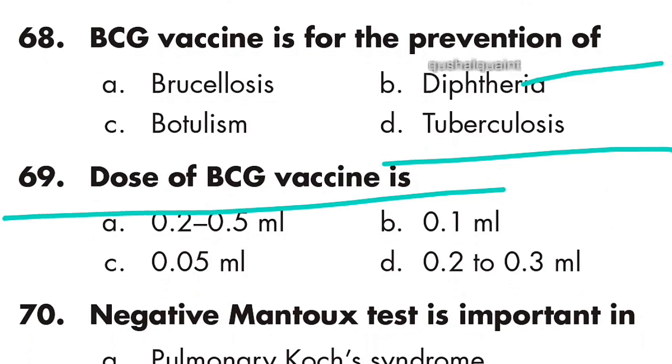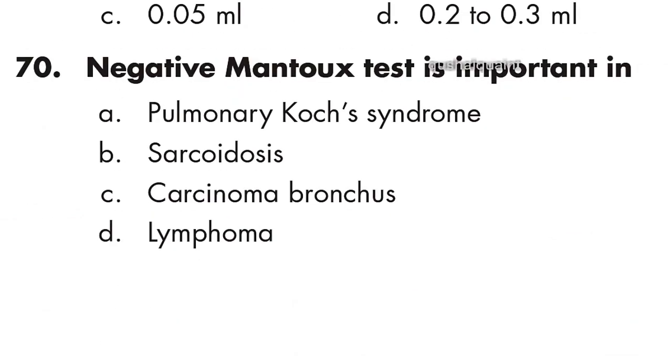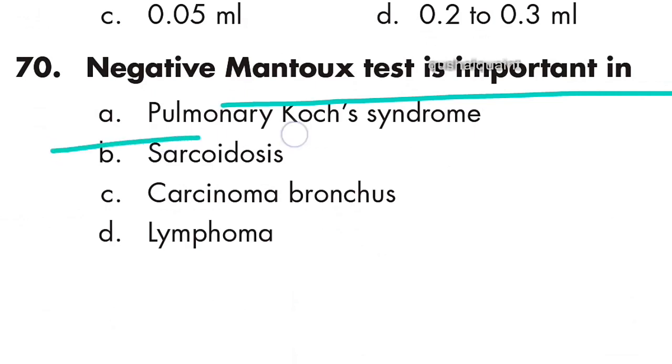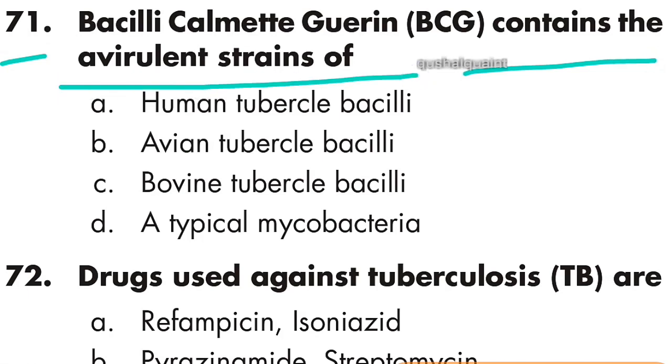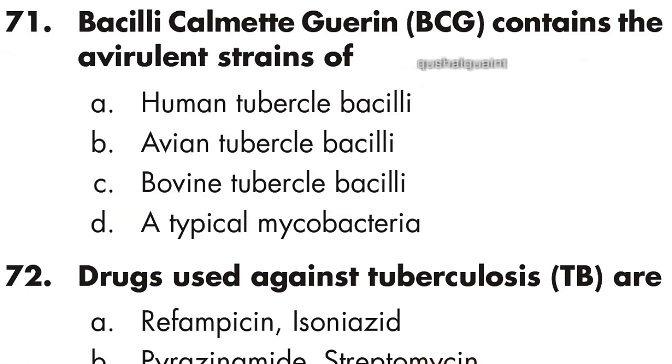69: the dose of BCG vaccine is 0.1 ml. Option B is right. 70: a negative Mantoux test is important in pulmonary Koch syndrome. Option A is right. 71: Bacillus Calmette-Guerin contains the virulent strain of bovine tubercle bacilli. Option C is right.